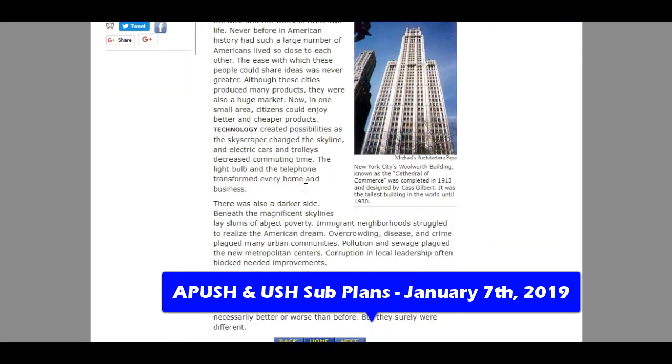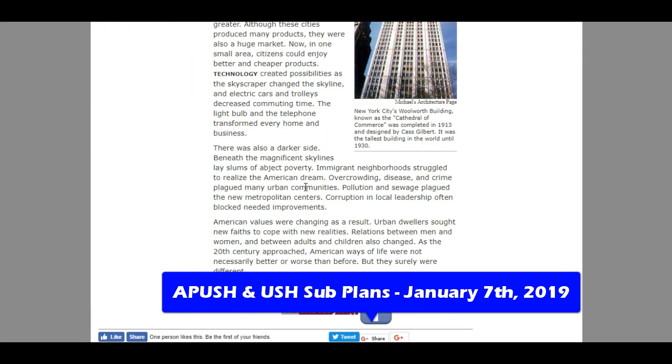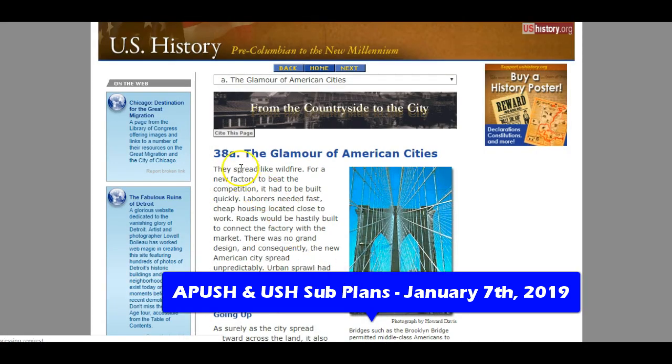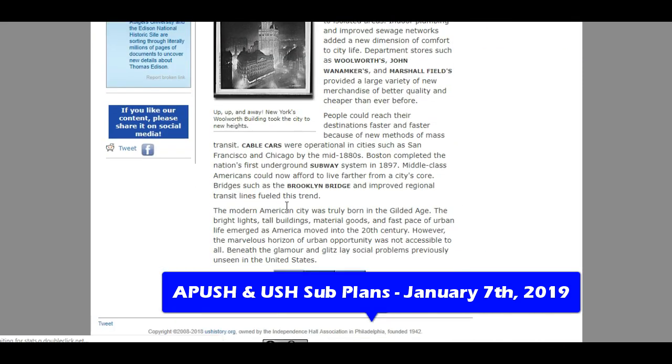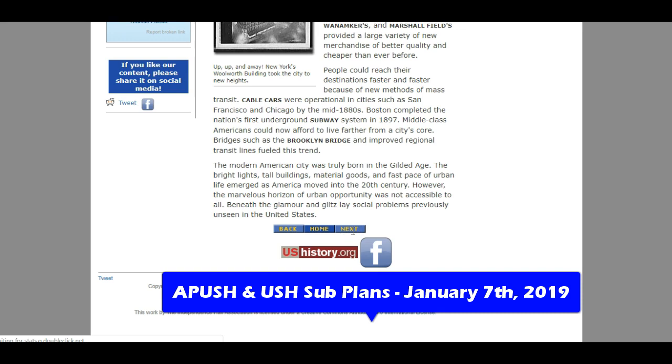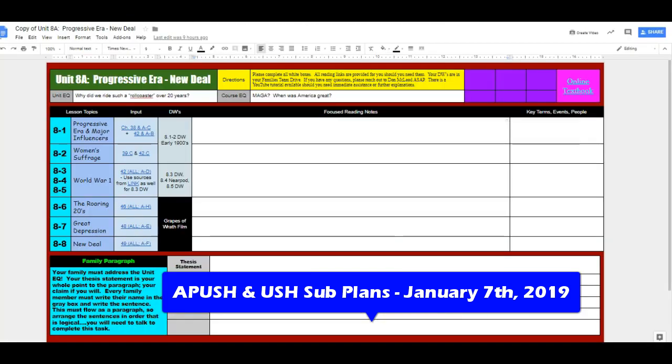Perfect. My problem is I don't see any A through C. Okay, well, then I'm going to go down here, and I'm simply going to left-click on Next, and it should take me to it. There you go. So there is your A, the glamour of American cities. You're going to read it, very simple, and move on to the next one. B, C, so forth. Obviously, you don't read D if it doesn't say read D. Very simple. So follow these, because like this one, women's suffrage, I'm only asking you to read C in these ones. Pretty simple and self-explanatory.